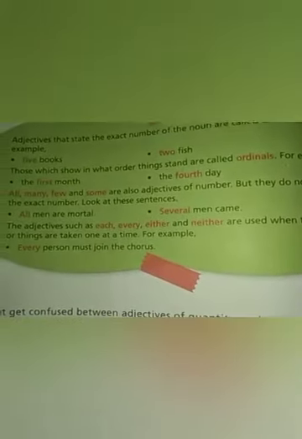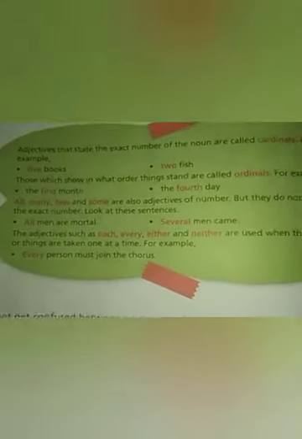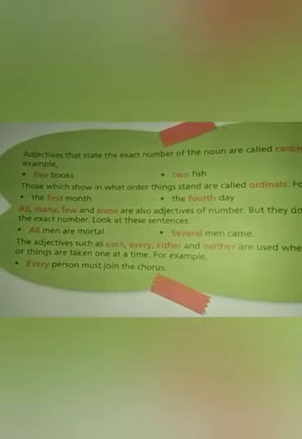Clear? Adjective of number tells us about the number of a person or thing, a noun, or the order in which the noun stands. Next, do not get confused between adjectives of quantity and adjectives of number.